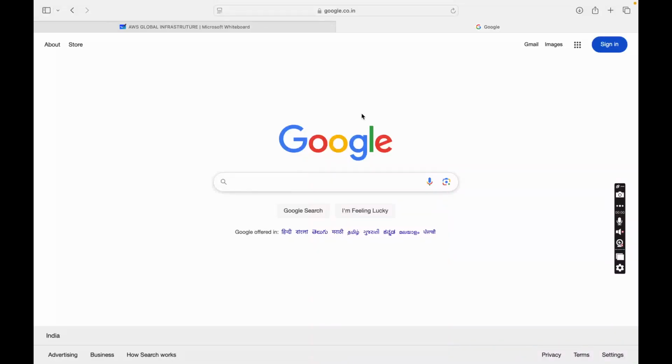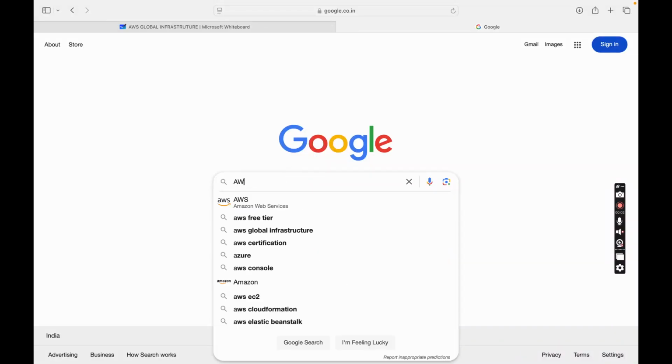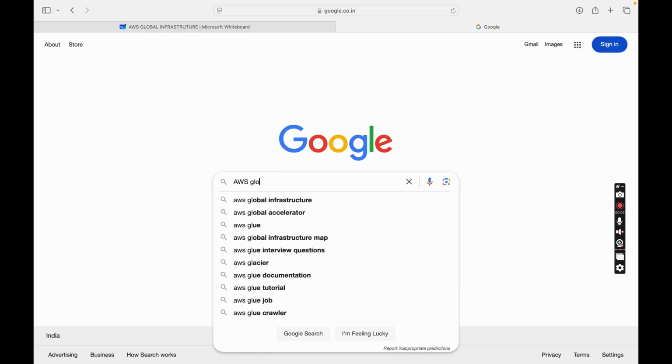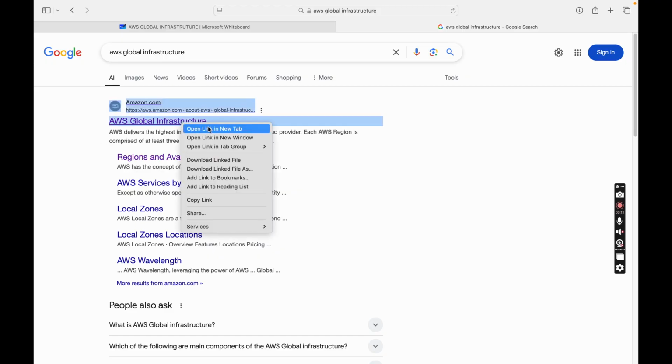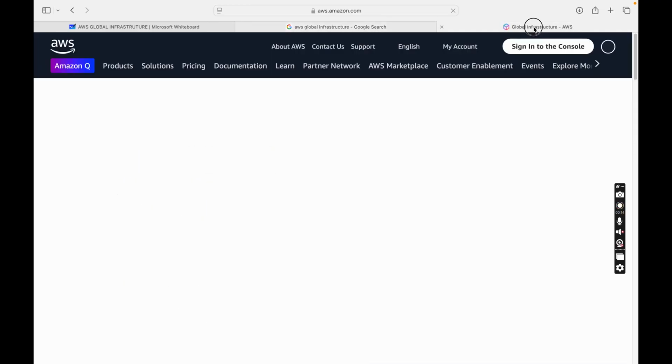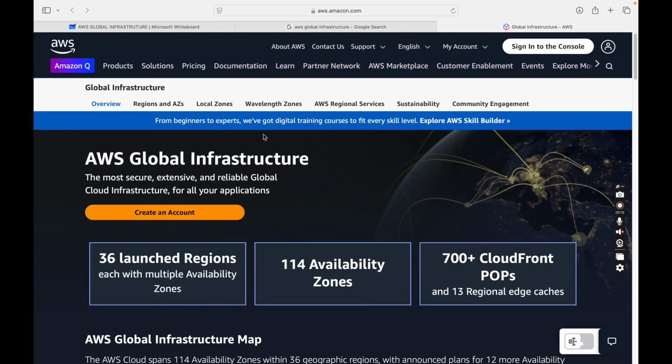Today we will talk about AWS global infrastructure. So let me go to the global infrastructure documentation from AWS. Okay, this is the first link we will visit. AWS global infrastructure is described as the most secure, extensive and reliable cloud infrastructure, having a global presence for all your applications, right?